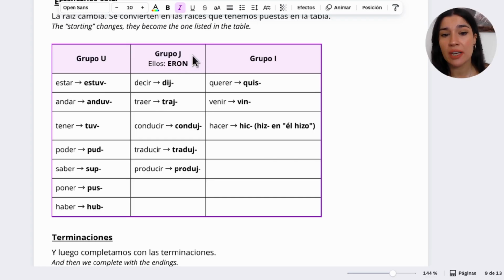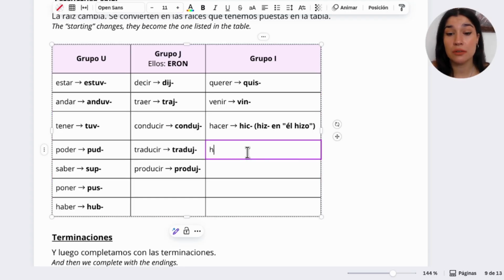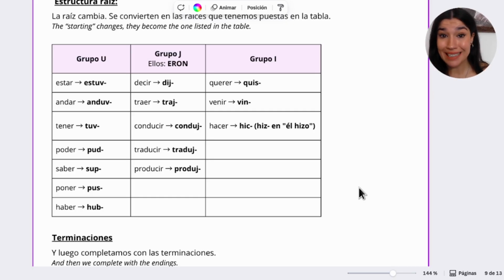The ones that go to a J: decir, dij-, traer, traj-, condujo, tradujo, produjo. And the ones that go to an I: querer, quis-, venir, vin-, hacer, hiz-. And then again with a Z for hizo. Why do we do that? To keep the pronunciation. Because if you keep the C, we will not keep the pronunciation. C-O is "ko", so this one would be "hiko". But to keep the pronunciation, we change it to a Z so we can keep the pronunciation of the "th" sound. So they all become this.